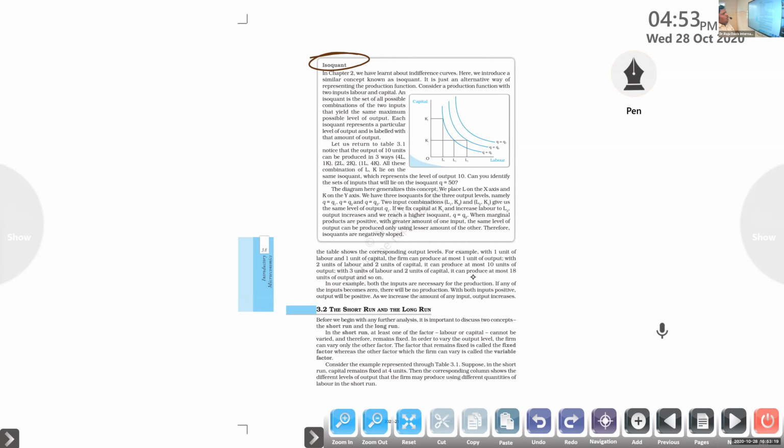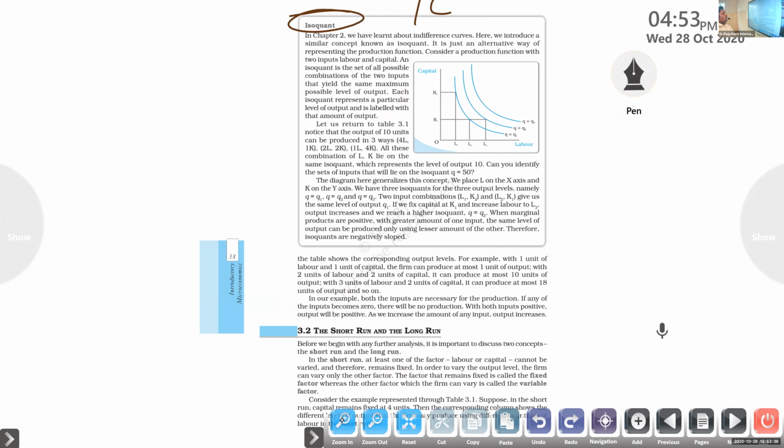It is almost like the indifference curve we learned in the earlier chapter. In chapter 2, we learned about indifference curves. Do you remember?